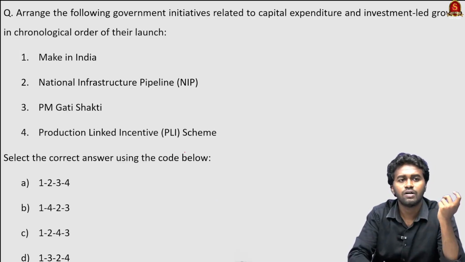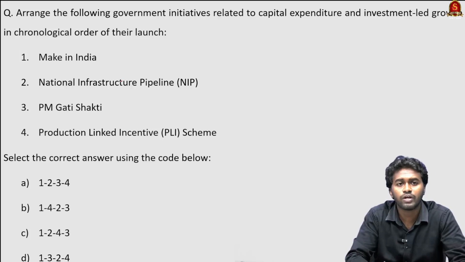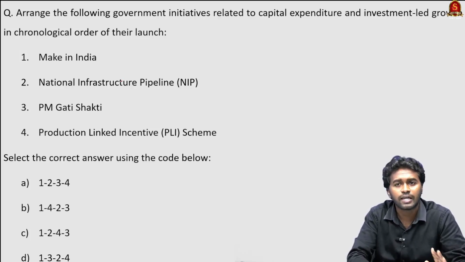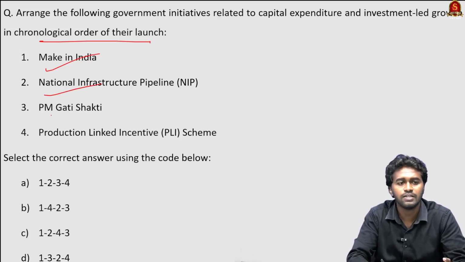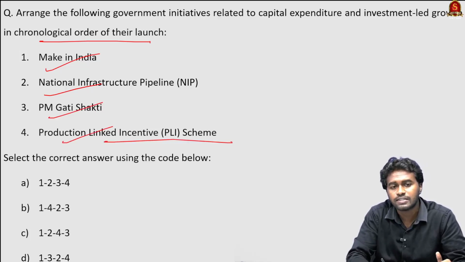And the next question: arrange the following government initiatives related to capital expenditure and investment-led growth in chronological order of their launch. 1. Make in India. 2. National Infrastructure Pipeline. 3. PM Gati, and 4. Production Linked Incentive Scheme.